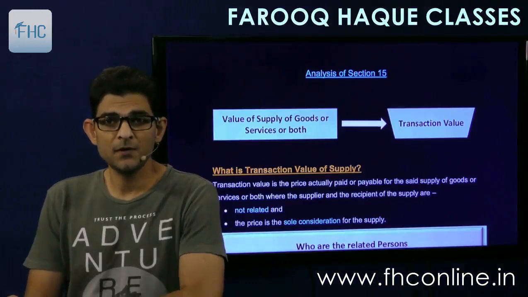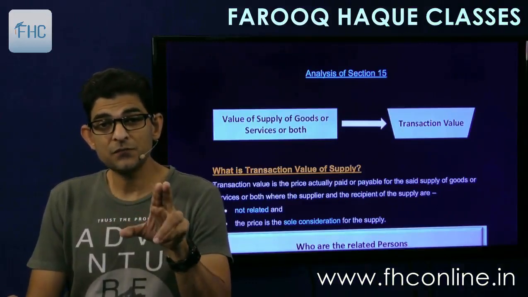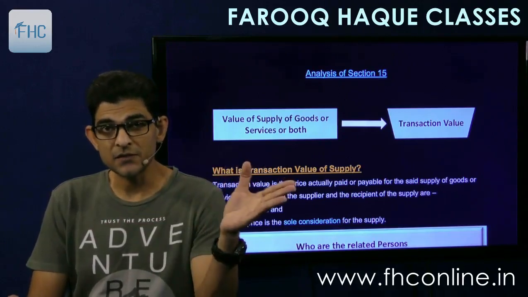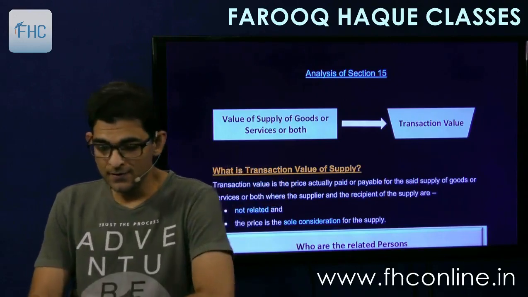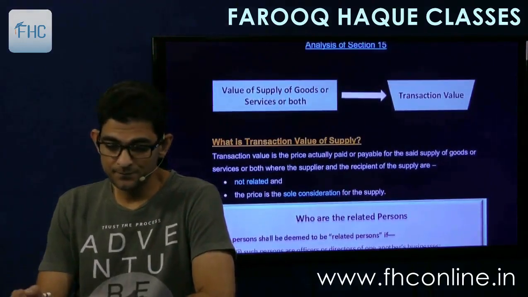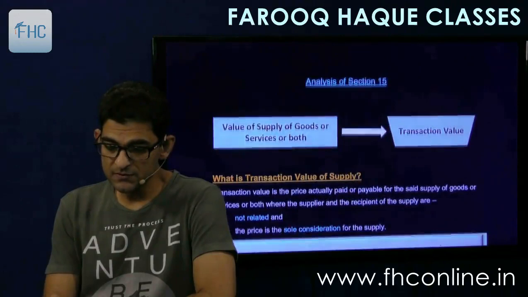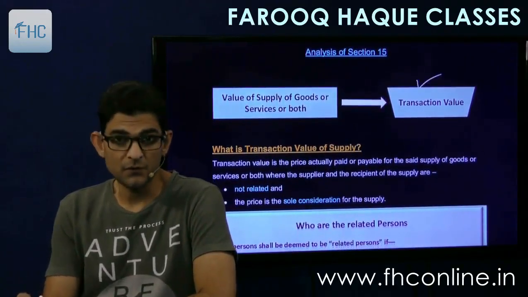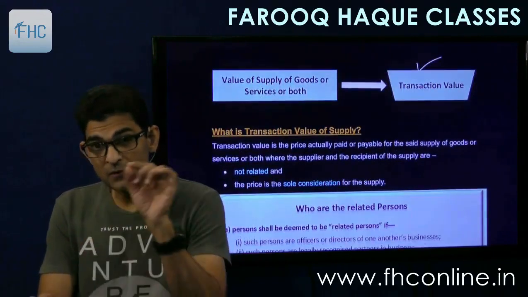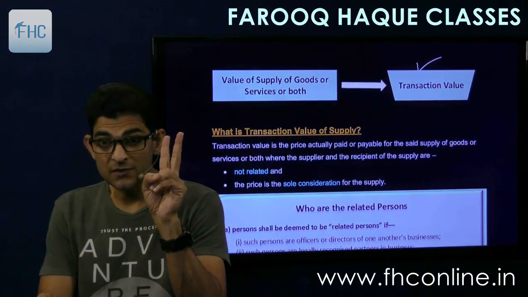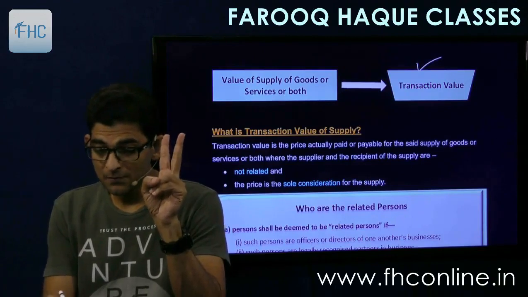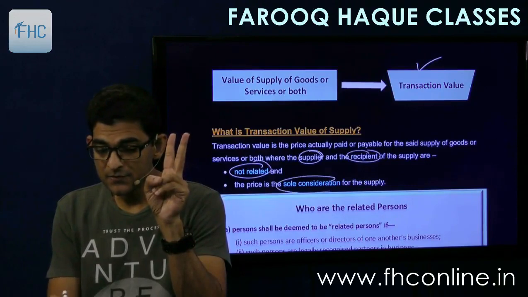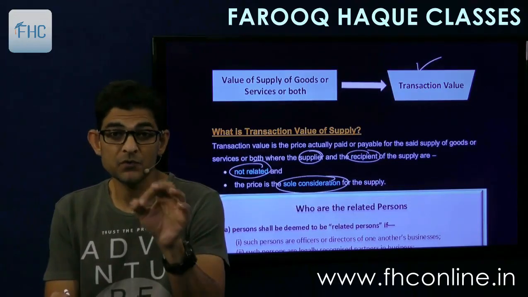Hello everyone. Now let's see the analysis of section 15 and the rules that we have seen in detail in the last lectures. At the first instance, section 15 says that the value of supply of goods or service or both is equal to the transaction value, right? But transaction value is accepted only when two conditions are satisfied: that the supplier and the recipient are not related and price is the sole consideration for the supply.